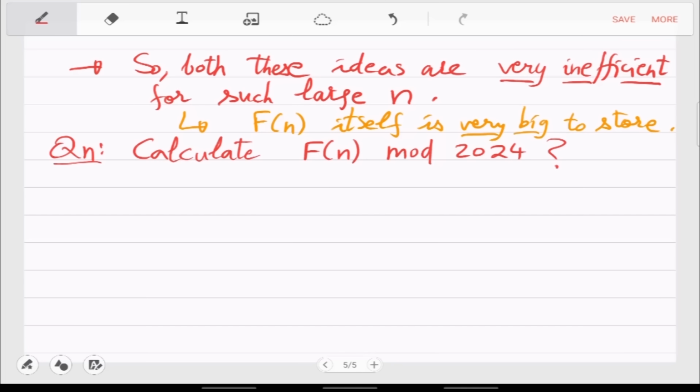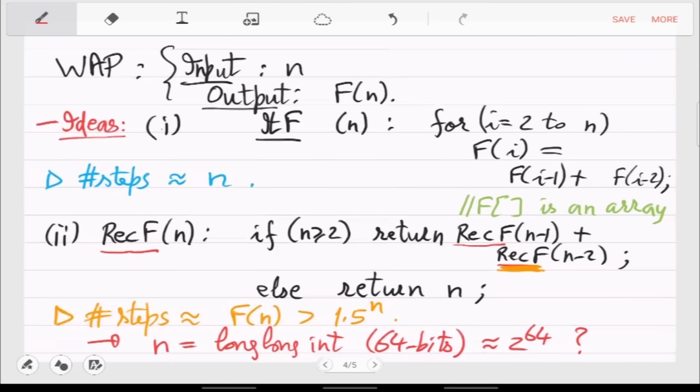Can you calculate this in an efficient way? Is there a fast way to calculate this, even for n as big as I have set here, long int, which is around 2 raised to 64 value? Yeah, so modular arithmetic, every addition, let's say, so idea 1 is obviously better. In idea 1, now the addition will be mod 2024, that is fine. But still the number of steps is n. So the number of steps is still 2 raised to 64. So this is still intractable in practice.